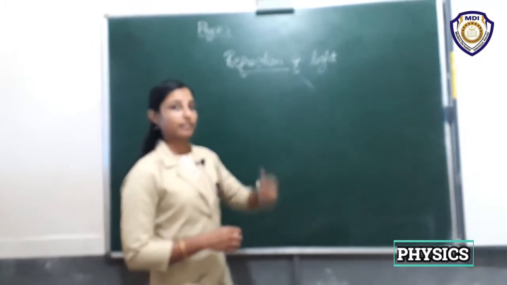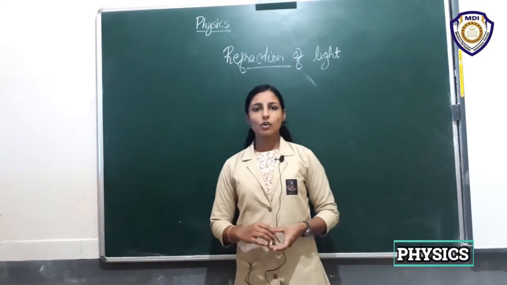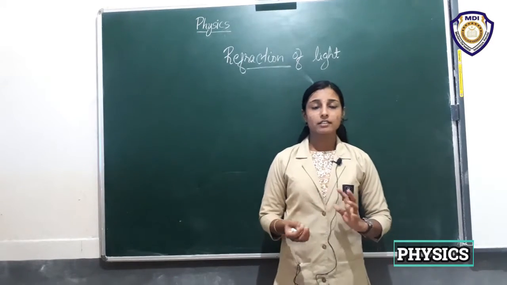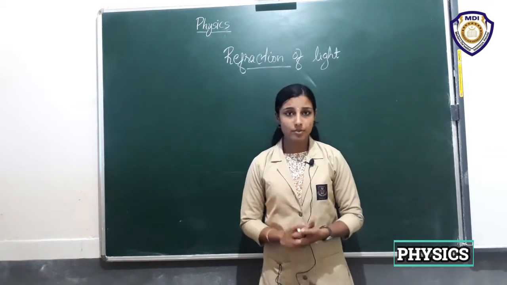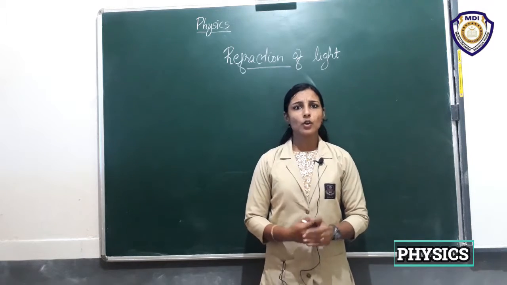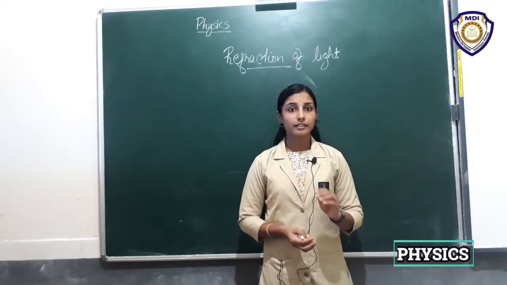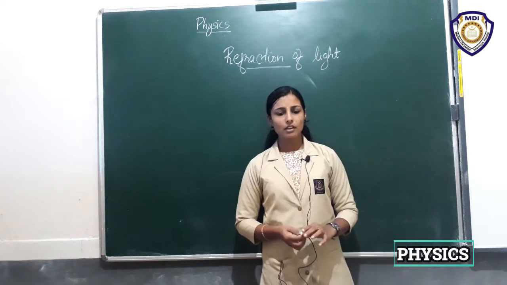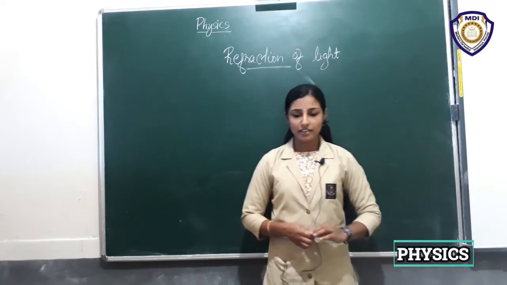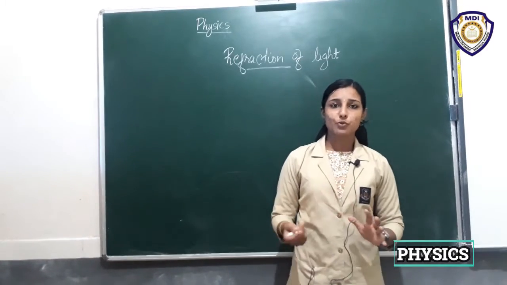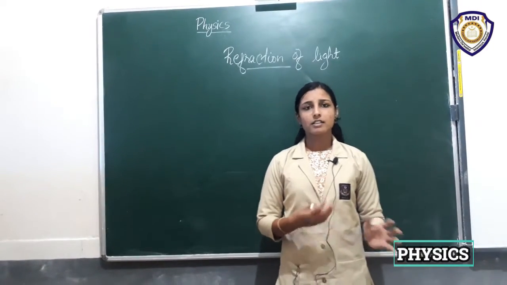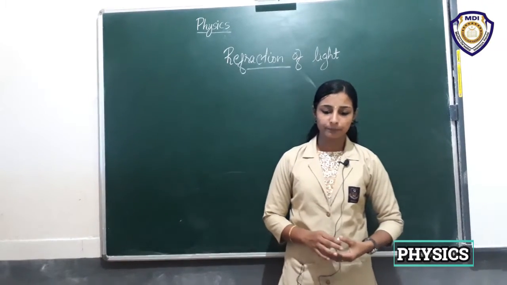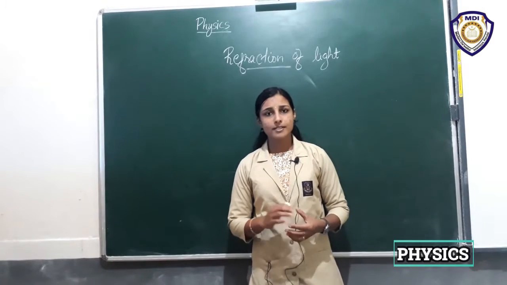Okay, so you all know that light seems to travel in a straight line through a transparent medium, right? And this is known as the rectilinear propagation of light. So what happens when light enters from one medium to another? That is, light travels from one transparent medium to another transparent medium. Does it still move in a straight line?